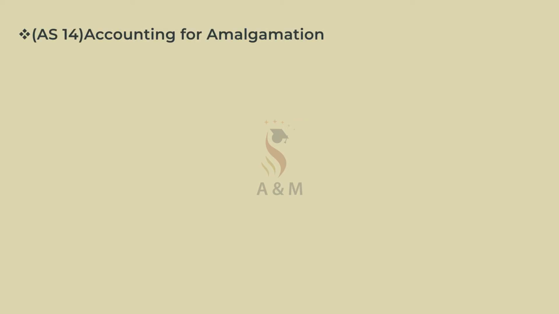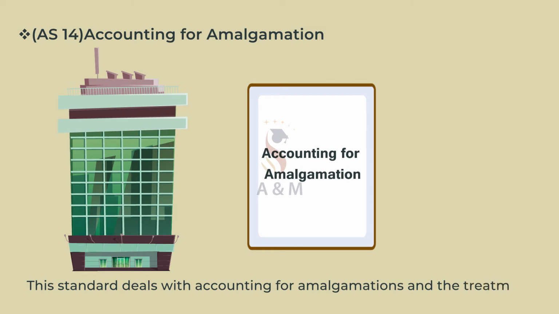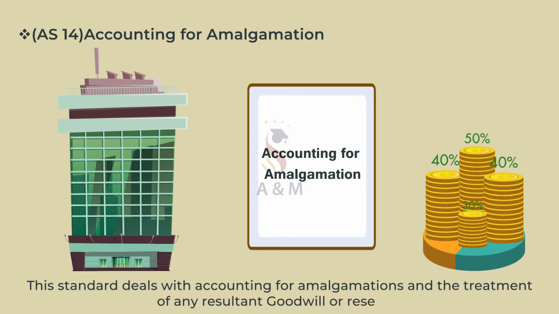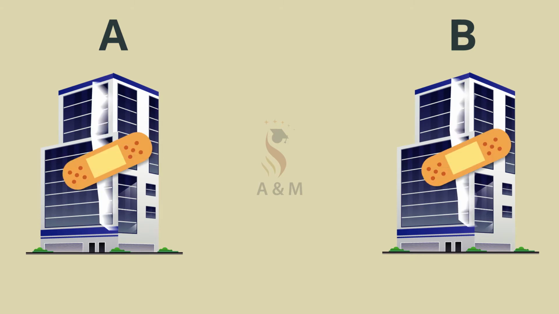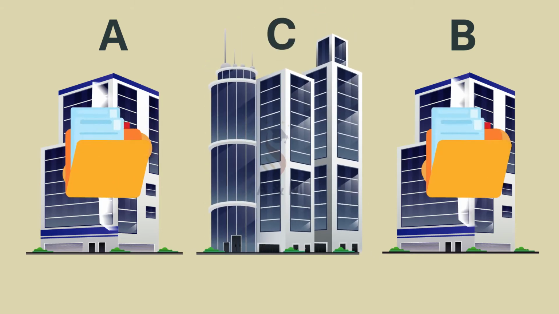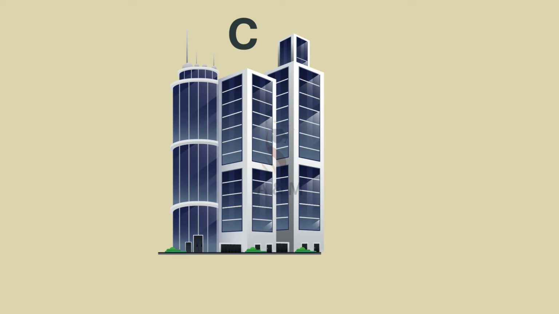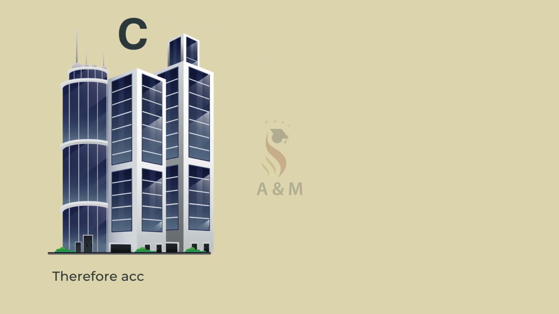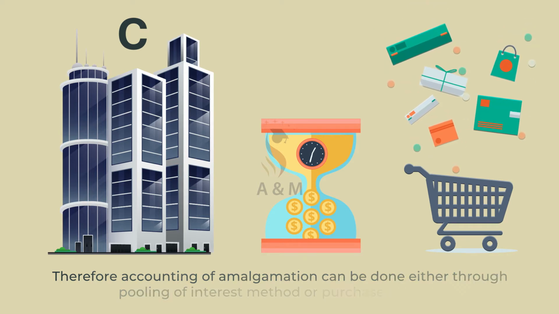Accounting Standard 14. Accounting for Amalgamation. This standard deals with accounting for amalgamations and the treatment of any resultant goodwill or reserves. For example, if existing companies A and B are wound up and a new company C is formed to take over the businesses of A and B, here new company C is formed. Therefore, accounting of amalgamation can be done either through pooling of interest method or purchase method.